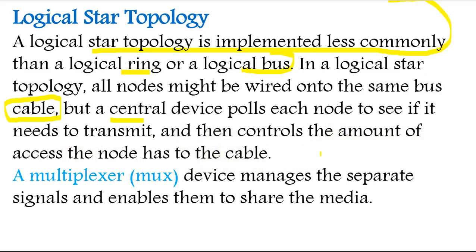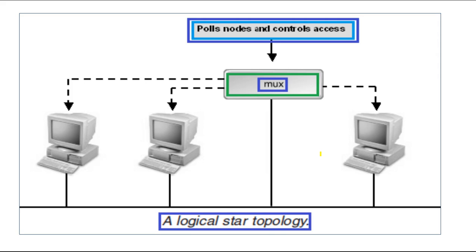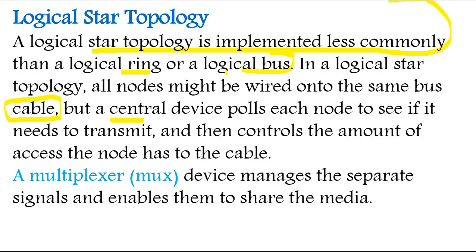Let me show you one example here. This is the example of logical star topology. You can see we have 3 nodes, 1, 2 and 3, and this is one cable. Very simple, all nodes are connected to this. So the data will be traveling, that communication will be happening through this cable. But here we will use one device that is known as a MUX or multiplexer device. It manages the separate signals and enables them to share the media.